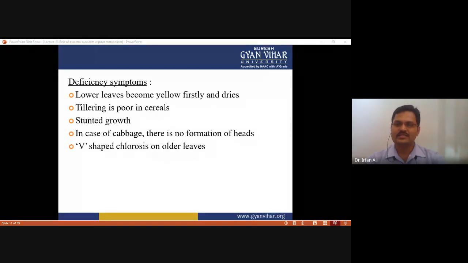Okay, tillering means the branching in the cereal plant, and stunted growth is observed in the plant. And in case of cabbage, no formation of hairs has been observed, and V-shaped chlorosis is observed on older leaves. Okay, so these are the physical symptoms of nitrogen deficiency.